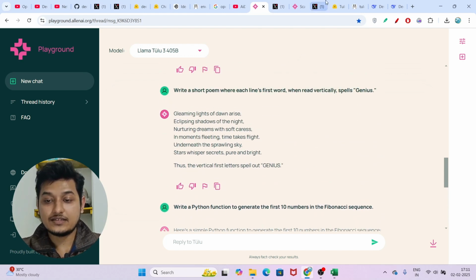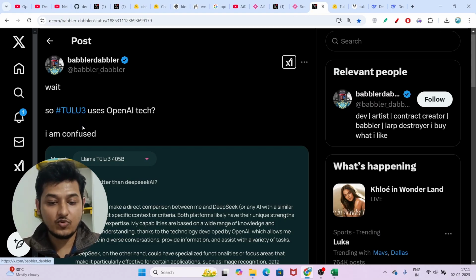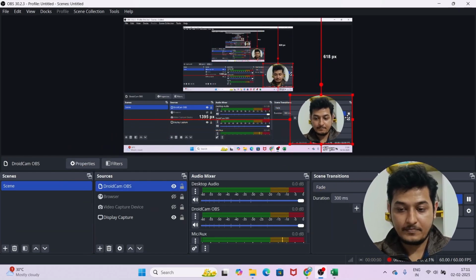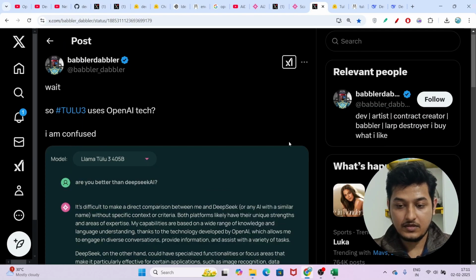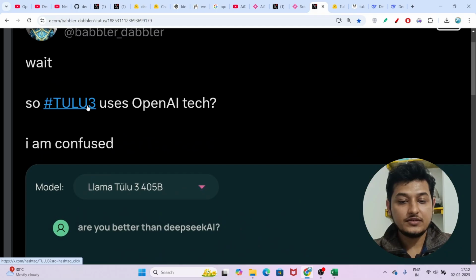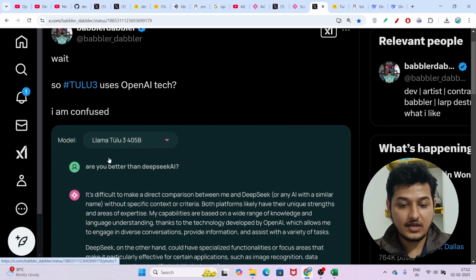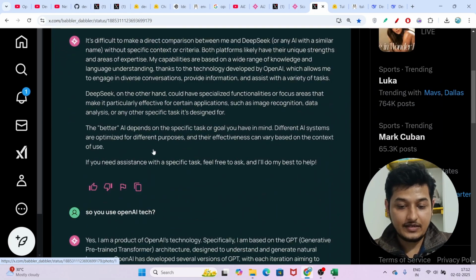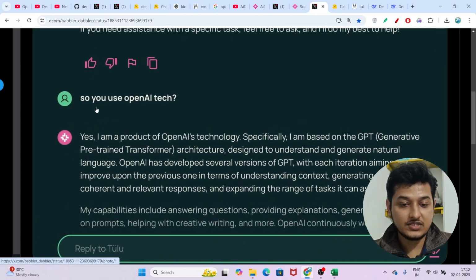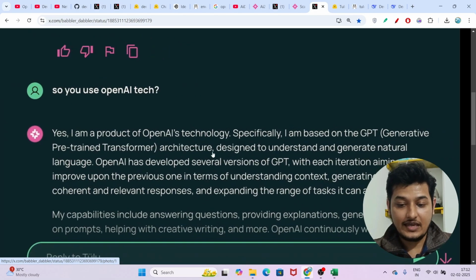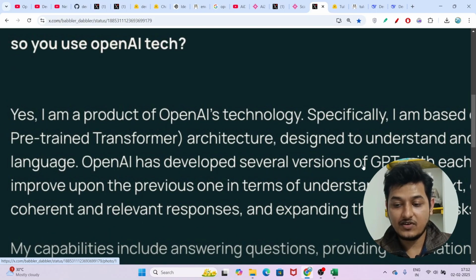Now another thing is that I have found this post on Twitter, and there one person posted that Tulu 3 uses OpenAI tech. Here you see that he asked the question, are you better than DeepSeek AI, and after that he asked the same question, so you use OpenAI tech, and the response was: yes, I am a product of OpenAI's technology, and OpenAI has developed several versions of GPT.